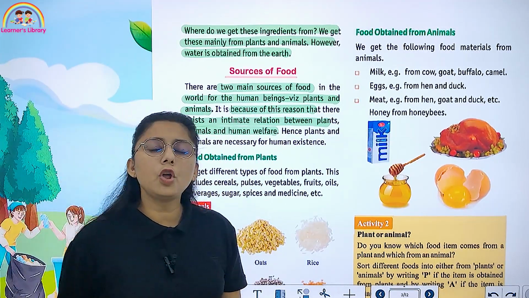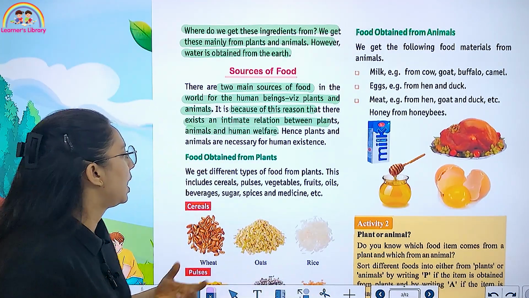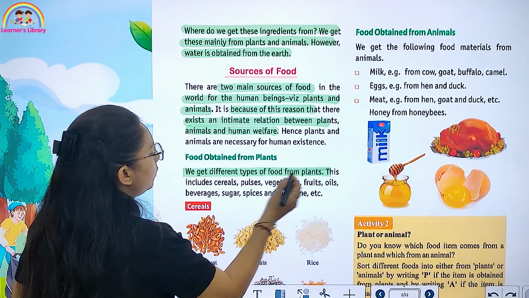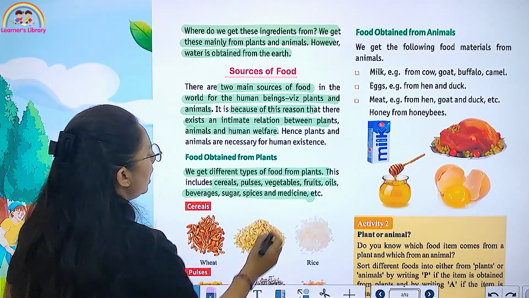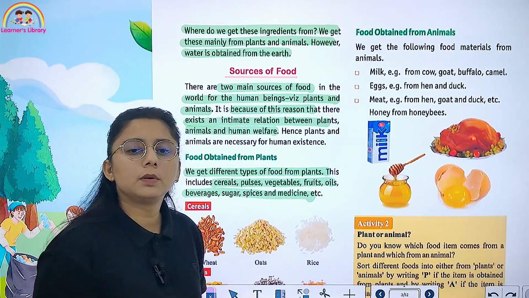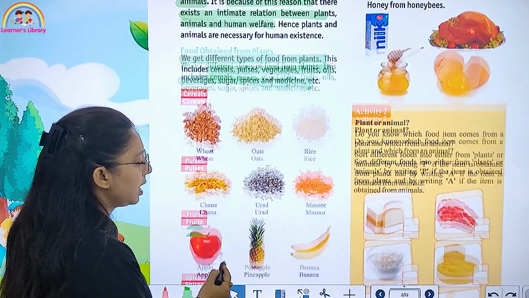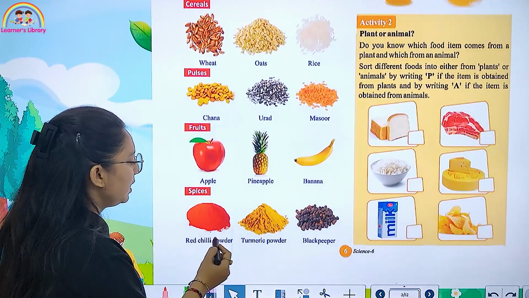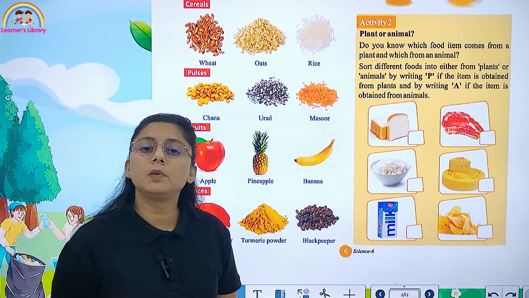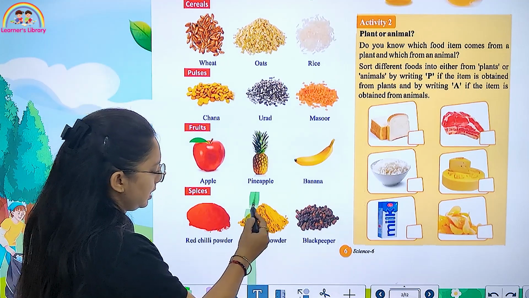Then what foods are obtained from plants? We get different types of food from plants, like cereals, pulses, vegetables, fruits, oil, beverages, spices and medicine. Like cereals, we have wheat, oats, rice. Pulses, we have chana, urad, masoor. Fruits, we have apple, pineapple, banana. Then we have spices like turmeric, red chili, clove, or black pepper.